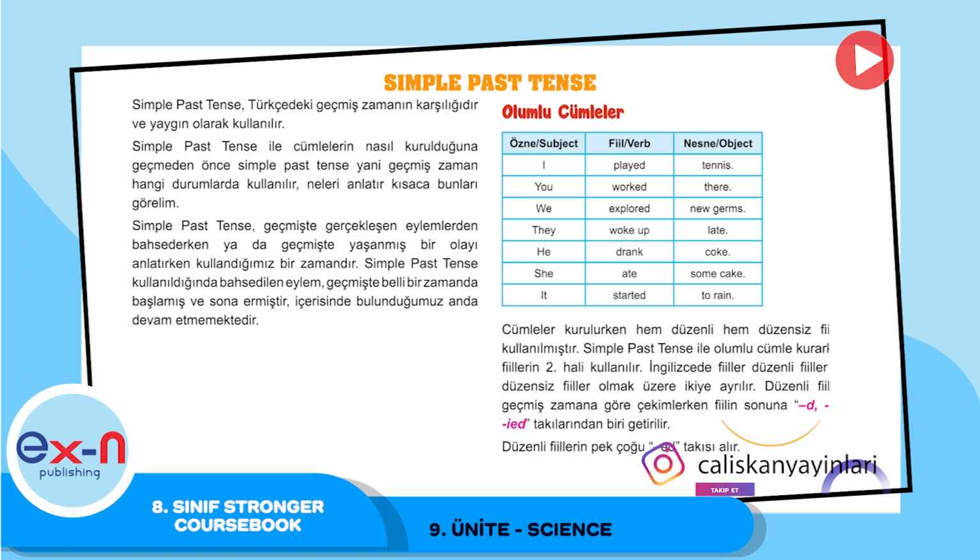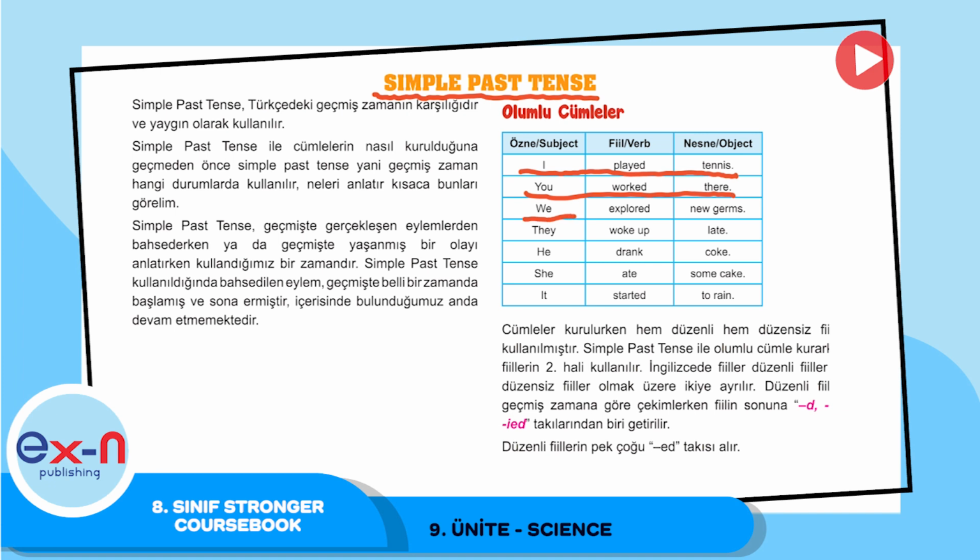Welcome to Unit 9. In this unit, we are going to talk about simple past tense. Here are some simple past tense sentences, like I played tennis. It just has a subject, verb, and an object. Or you worked there. We explored new gems. They woke up late. He drank Coke. She ate some cake. It started to rain.